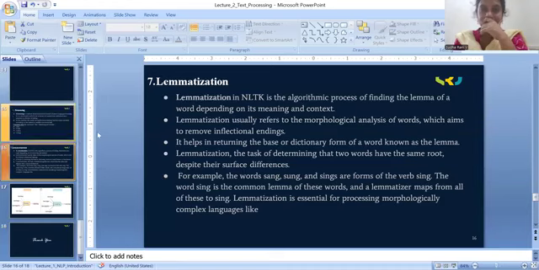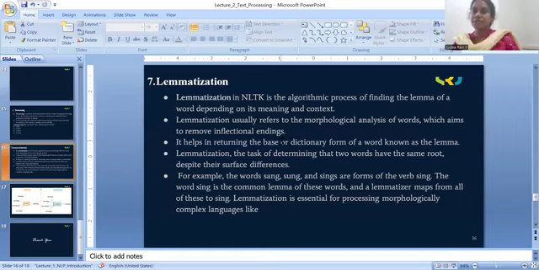Now see the lemmatization. Lemmatization in NLTK is the algorithmic process of finding the lemma of a word depending on its meaning and context. It converts the word to the root word depending on its meaning and context. Lemmatization usually refers to the morphological analysis of words, which aims to remove inflectional endings.